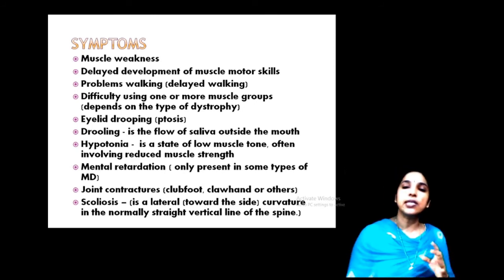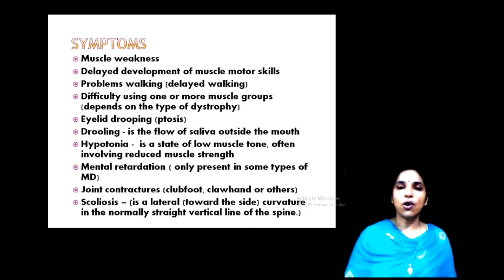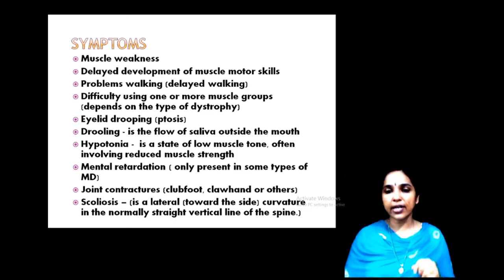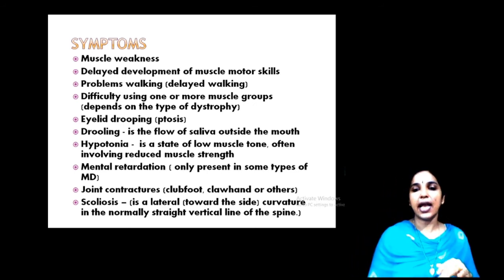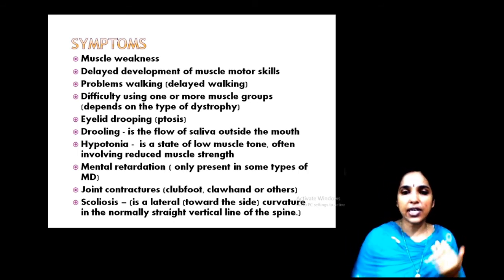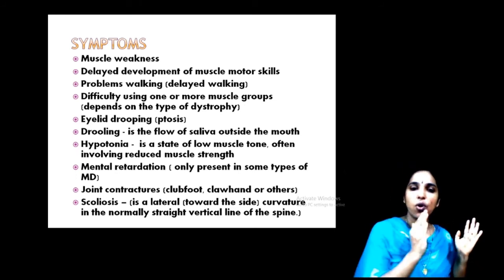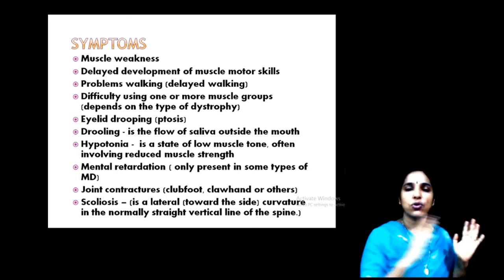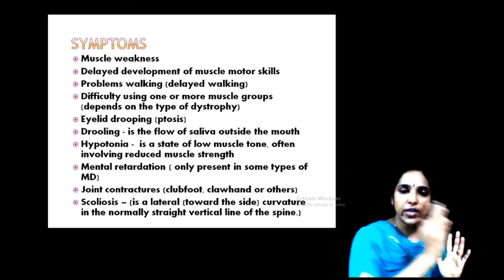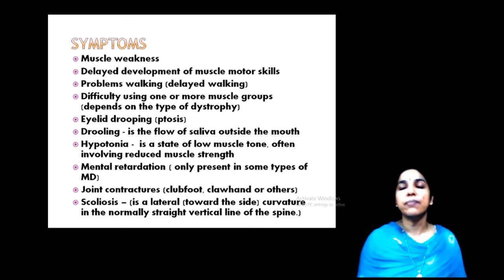Hypotonia, low muscle tone, often with reduced muscle strength. The muscle is always weak. Then mental retardation, joint contractures, club foot, claw hand, like that. Then scoliosis, a lateral curvature of the spine in the vertical line, towards one side. So these are the major symptoms.